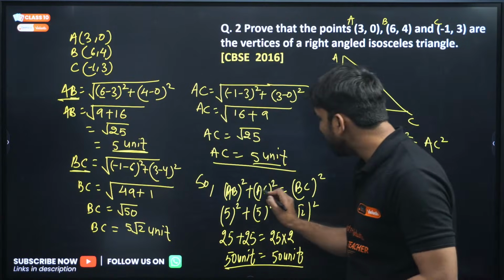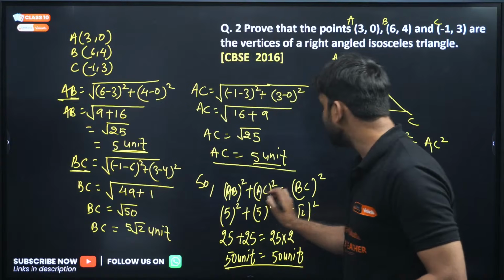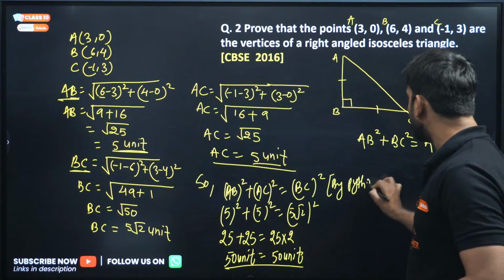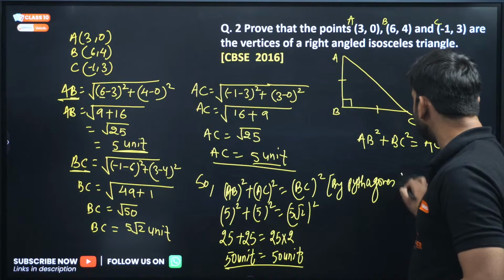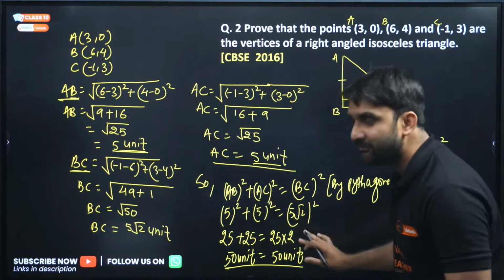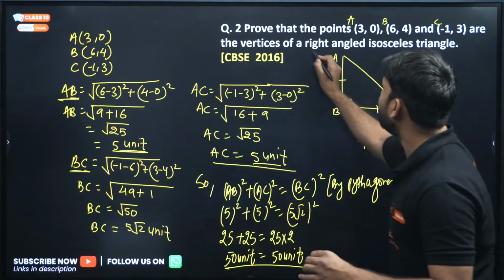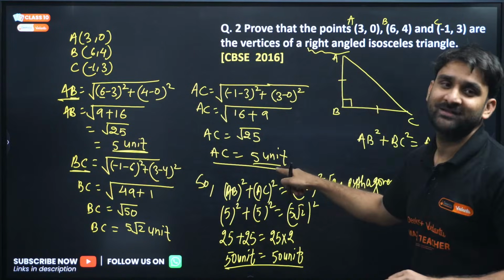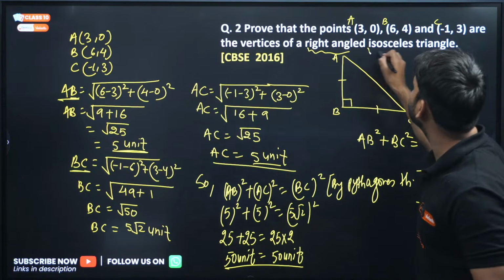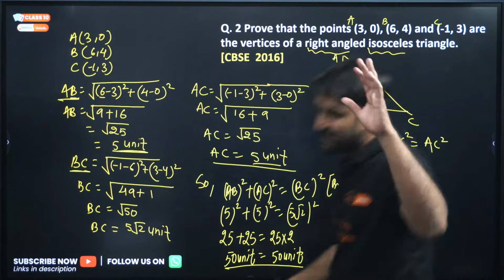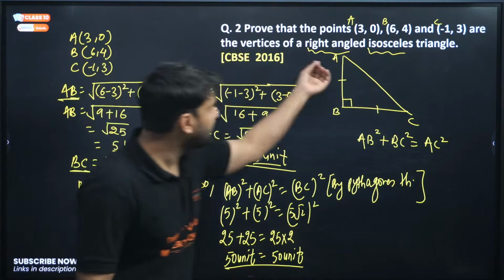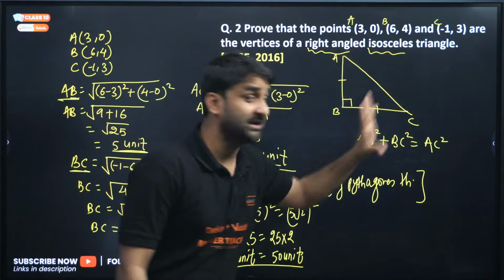Because by the Pythagoras theorem, Pythagoras theorem is verified. It means that a right angle triangle is there, and any two sides are also equal, so this is an isosceles triangle. Hence proved that yes, the given vertices are the vertices of a right angled isosceles triangle.